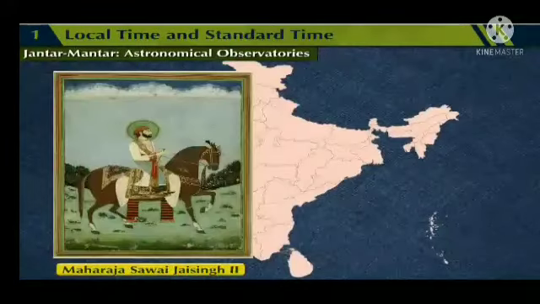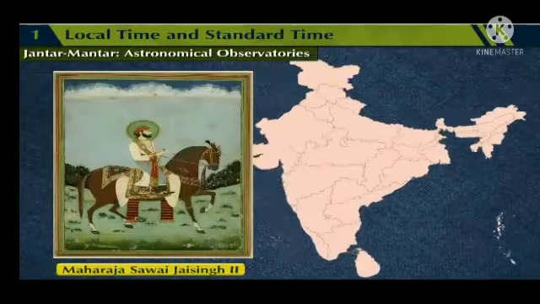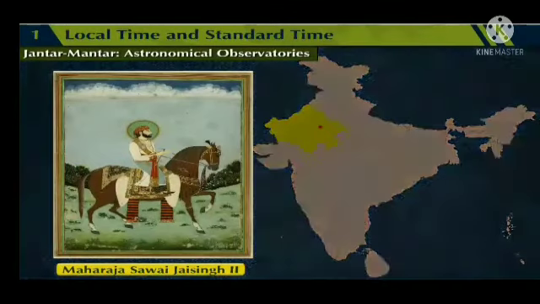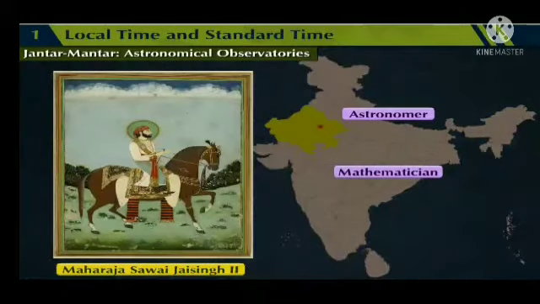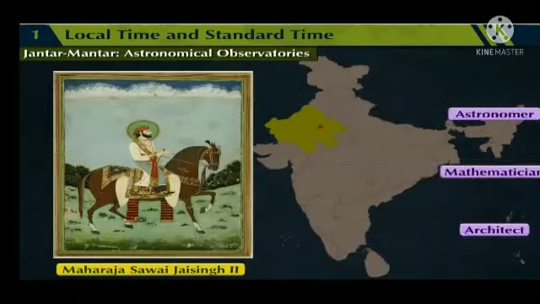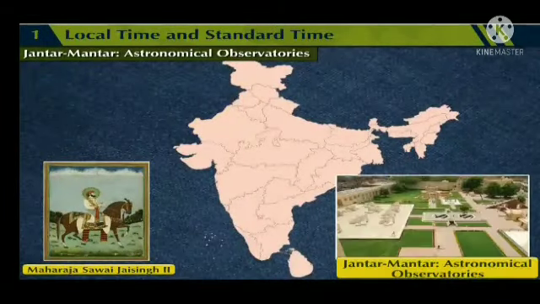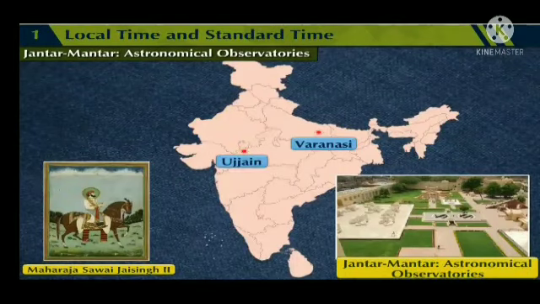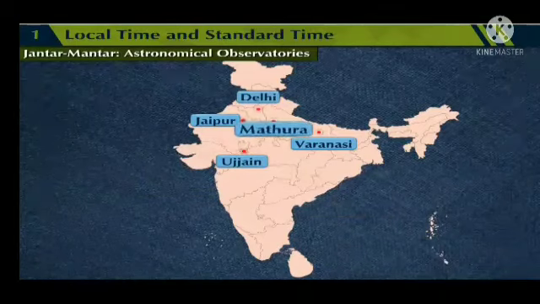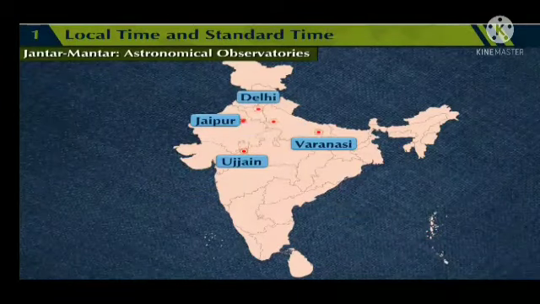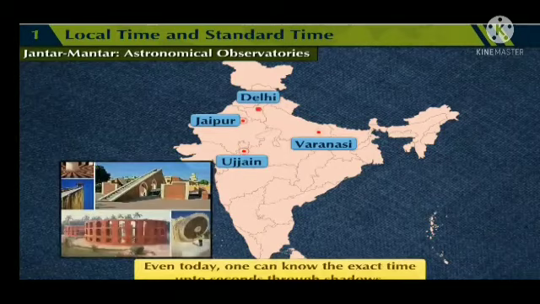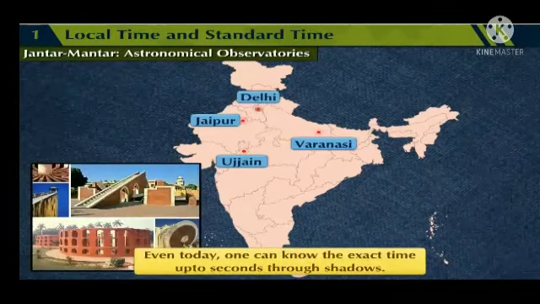Maharaja Sawai Jai Singh II, the king of Rajasthan, was a great astronomer, mathematician and architect. He built 5 astronomical observatories called Jantar Mantar at Ujjain, Varanasi, Jaipur, Delhi and Mathura. The one at Mathura doesn't exist today, but one can visit the other 4. Even today, one can know the exact time up to seconds through shadow.